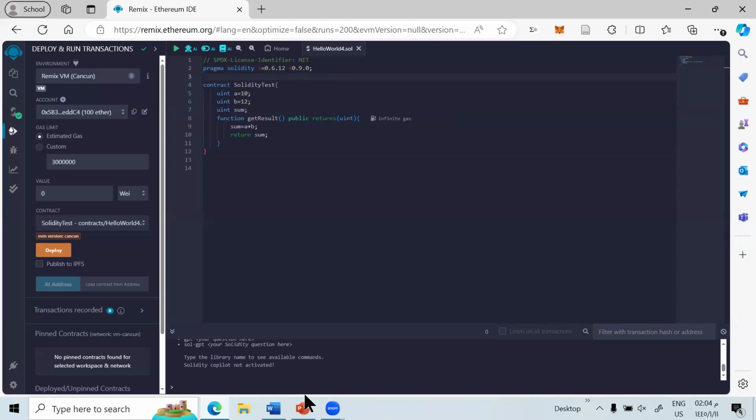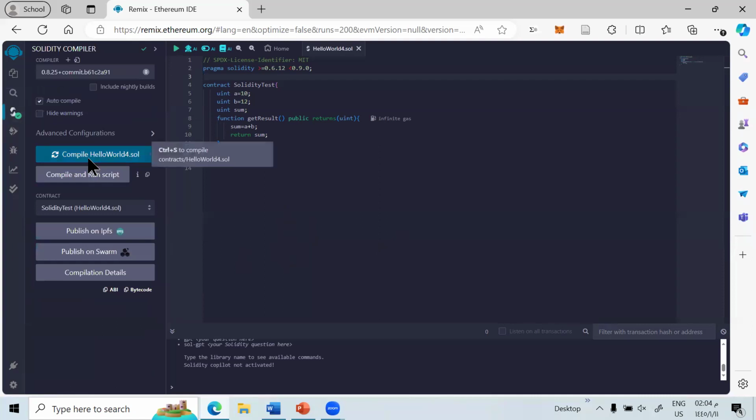At first, to write the code, we should open a new file. Select a new file, click on Solidity and choose the environment. Then write a smart contract in the code section, this one. Then we should click on the compile button under the compiler window to compile the contract.